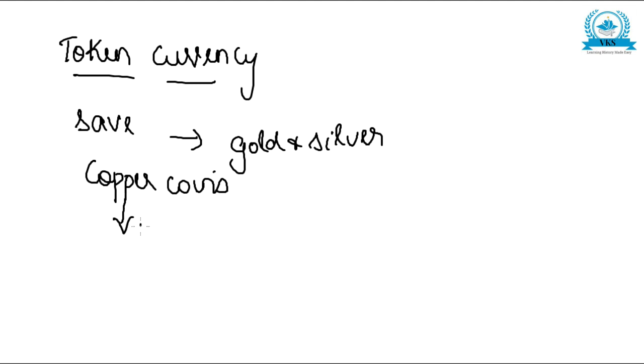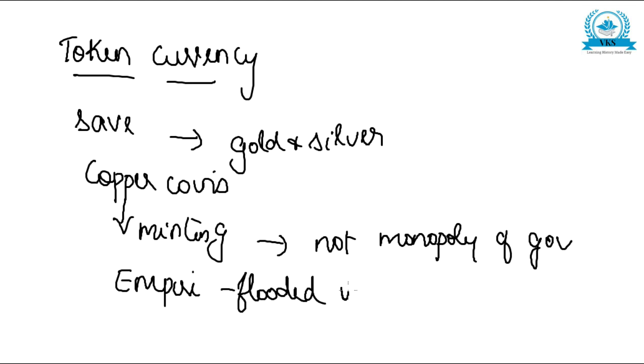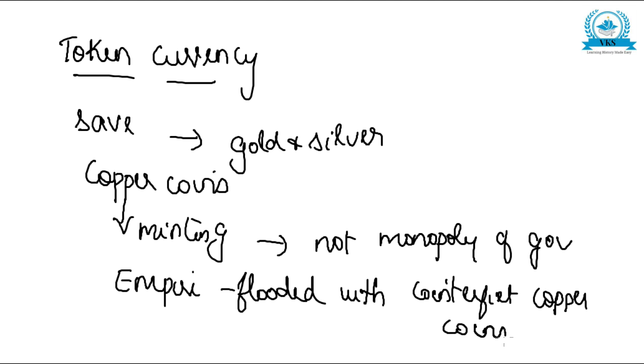Minting of copper coins was not retained as the monopoly of the government. The empire became flooded with thousands of counterfeit copper coins, because everyone started minting their own coins.